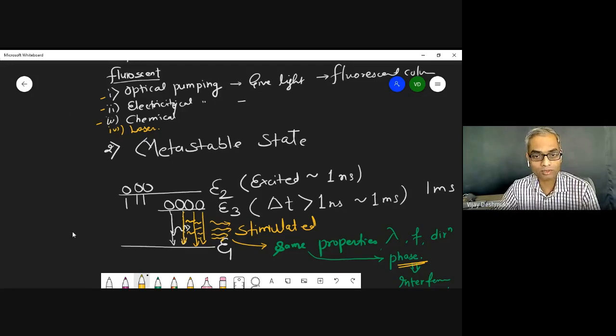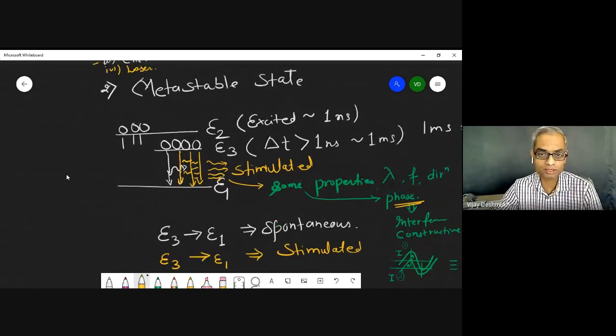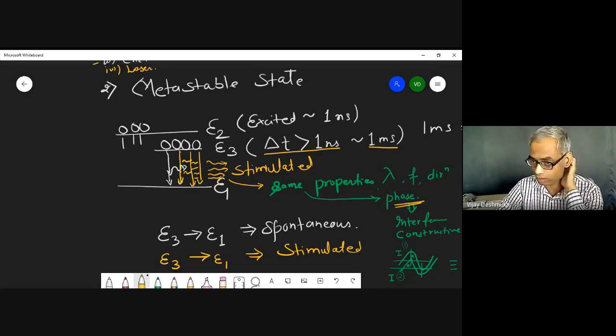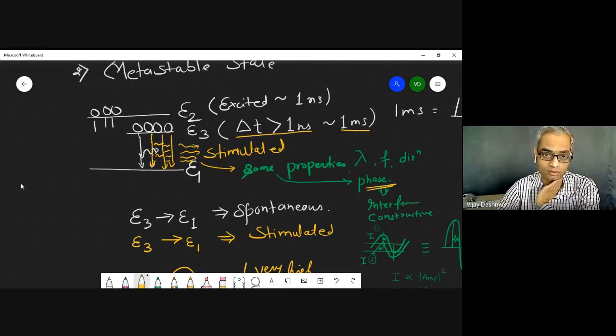And then we have the metastable state. Metastable state is neither the ground state nor the excited one. So metastable has the lifetime more than the excited state, which is typically 1 millisecond or slightly more than that also, depending upon the laser. And the lasing system will be in between 3 and 1.